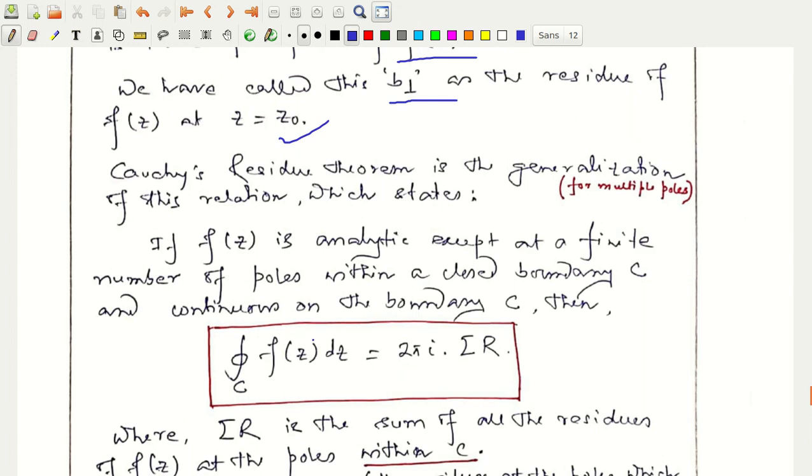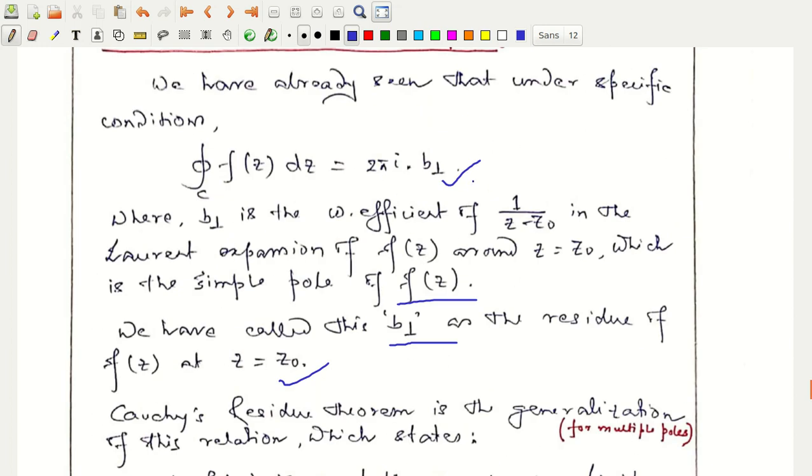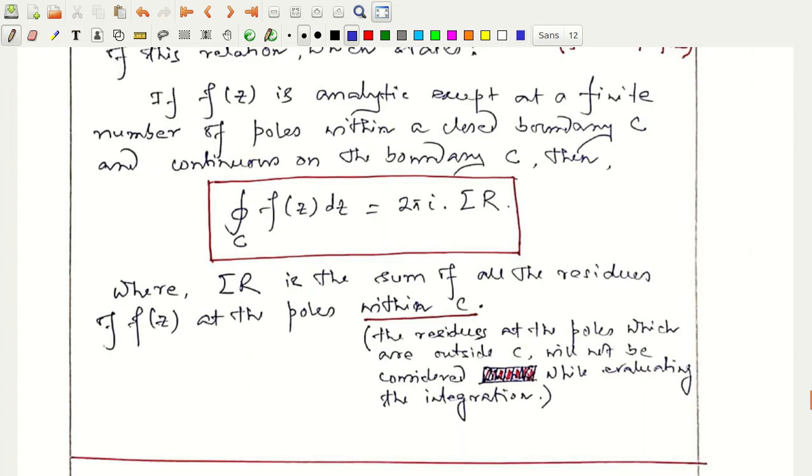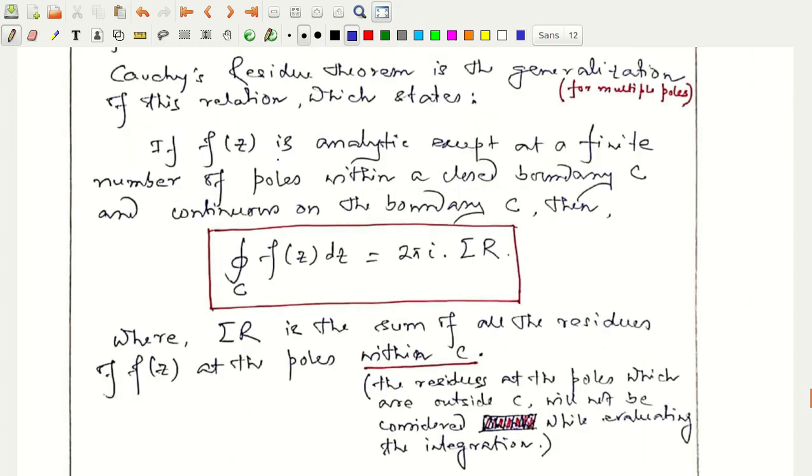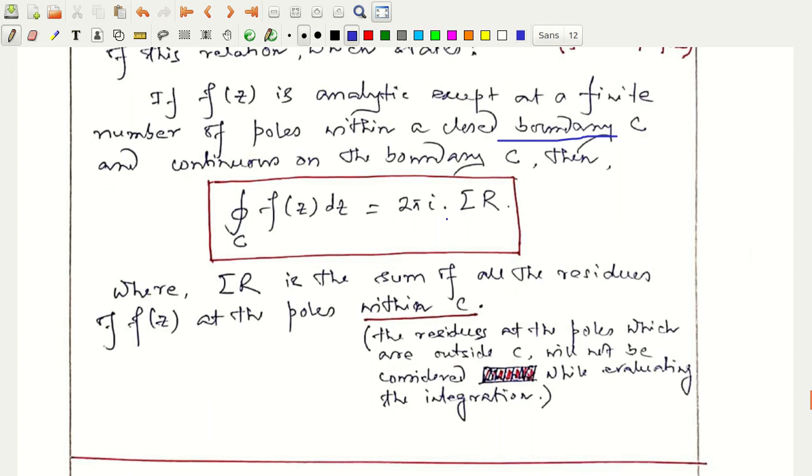Now, what if there are multiple poles? There is not one single pole at z = z0. So there are multiple poles at z = z1, z2, z3, etc. Cauchy's residue theorem gives us a generalization of this relation: if f(z) is analytic except at a finite number of poles within a closed boundary C and continuous on the boundary C, then the closed integral over C of f(z) dz is given by 2πi times the summation over R, where the summation is the sum over all the residues.